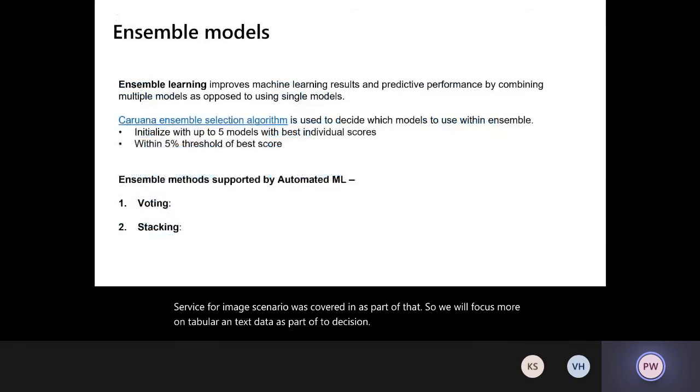So what is Ensemble and what Ensemble techniques are available as part of automated machine learning? Vinayak shared a good talk with me a couple of days back, and there was a nice example in that talk, which I thought could be the best way to explain it to folks who don't know Ensemble. There is a story we heard in our childhood about the elephant and five blind men.